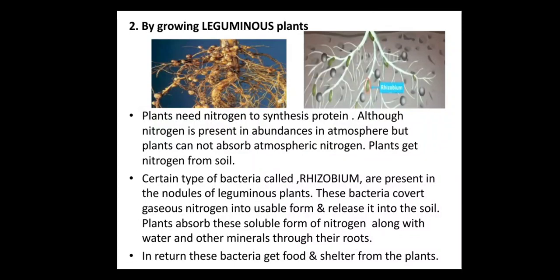In return, what do these bacteria get? Can you imagine? The bacteria get food and shelter from the plants. So what type of relationship is it? Yes, it is a symbiotic relationship where both the organisms are getting the benefit from each other. That is, the plants are getting the nitrogen from the atmosphere and the bacteria, that is rhizobium, are getting the shelter in the roots of the plant.